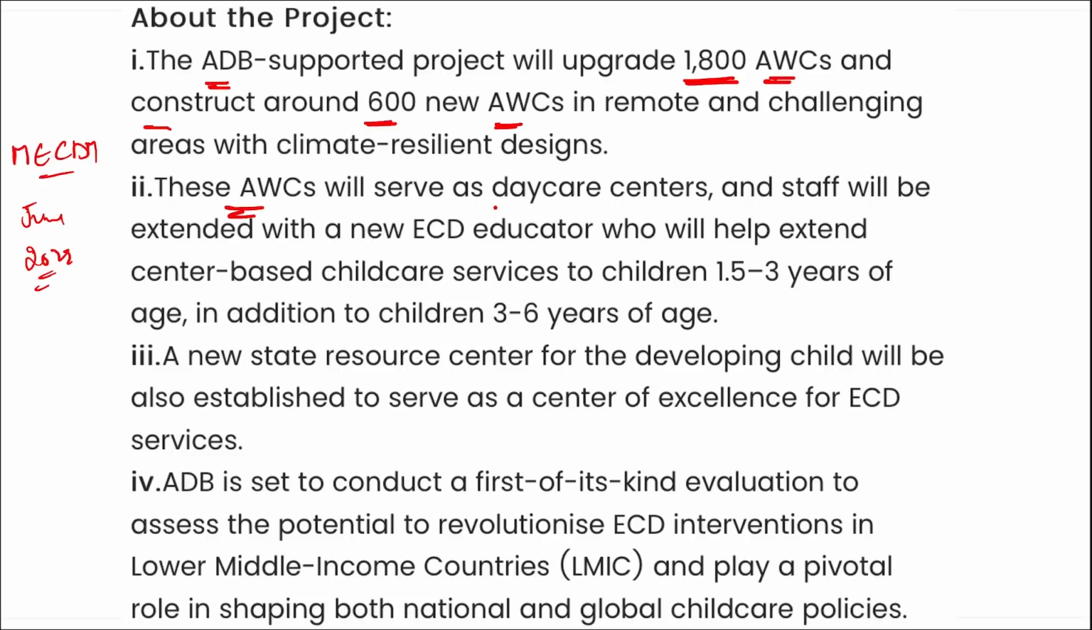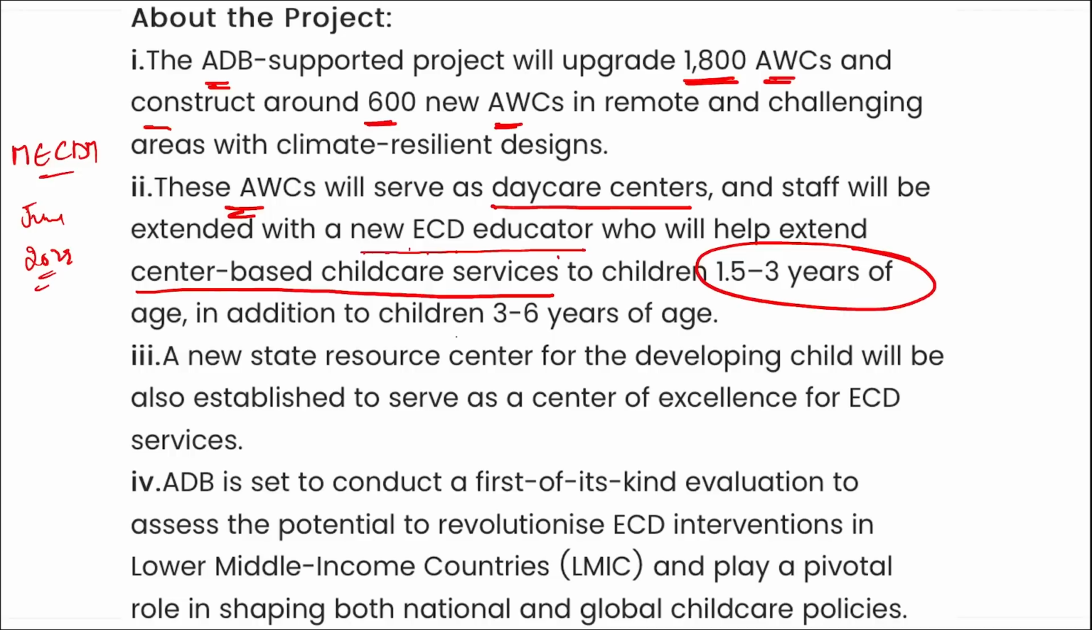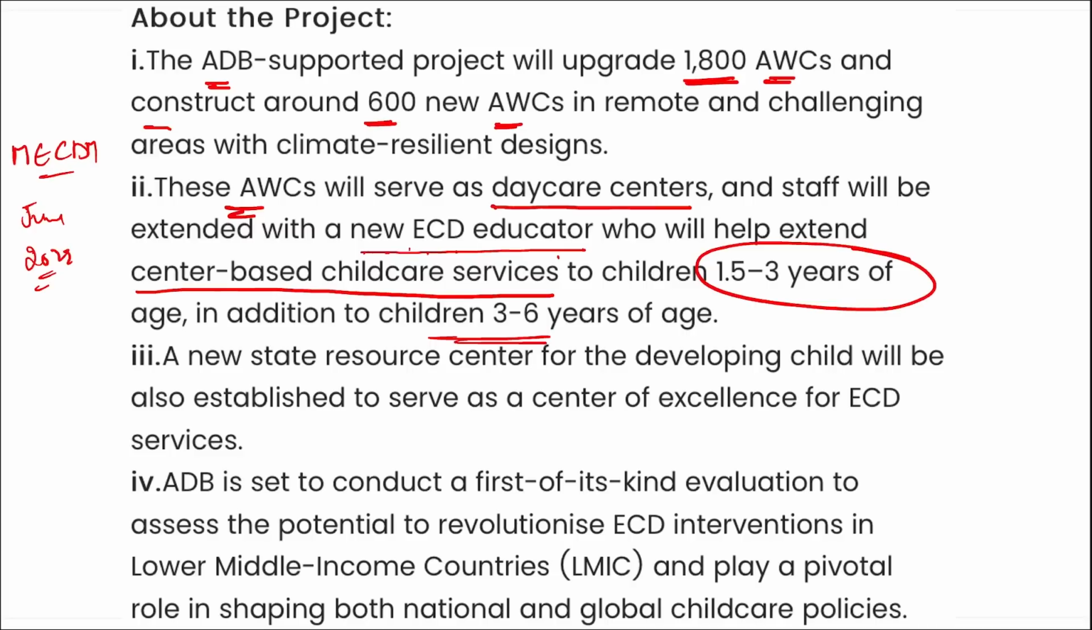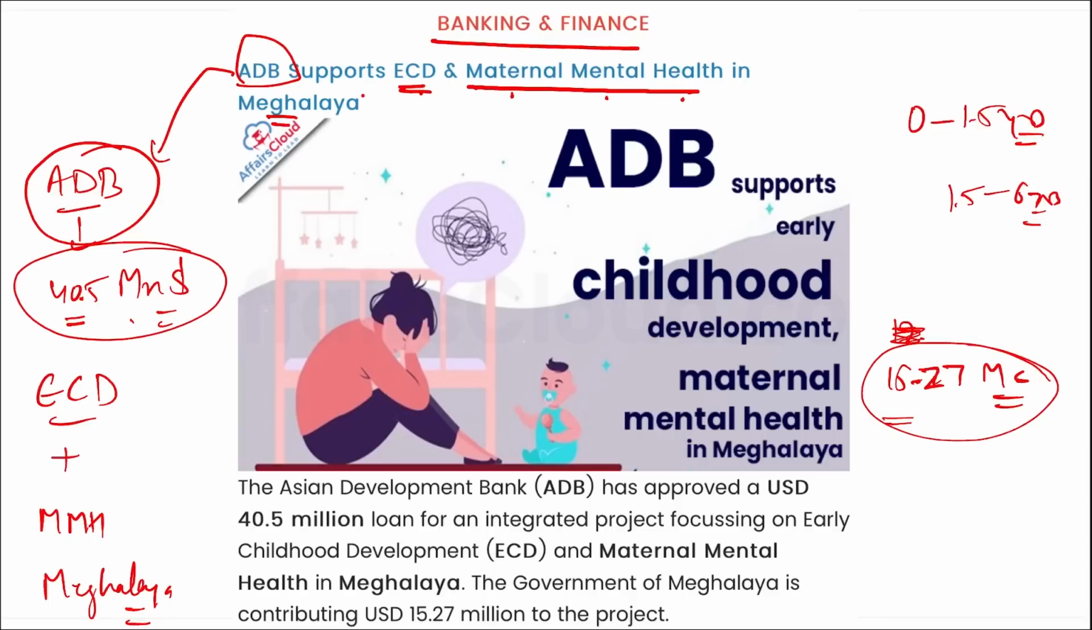These Anganwadis will serve as daycare centers, and the staff will be extended with a new ECD educator, that is early childhood development educator, who will help to extend the center-based childcare services for children from 1.5 to 3 years of age, in addition to children from 3 to 6 years of age, correct? So the money that has been approved by the Asian Development Bank will be utilized to set up and upgrade the Anganwadis of Meghalaya state, right? And it will also provide better teachers and better educators for early childhood development, and it is all done in the state of Meghalaya.